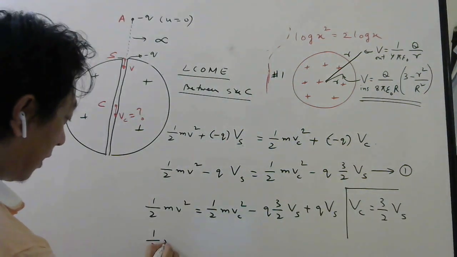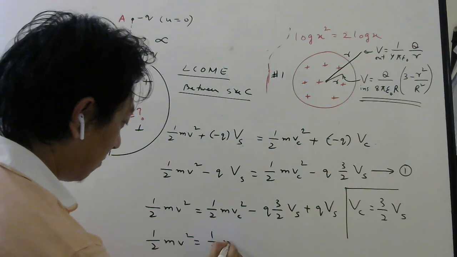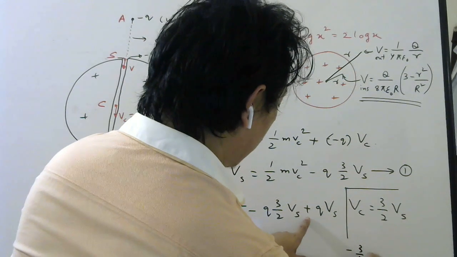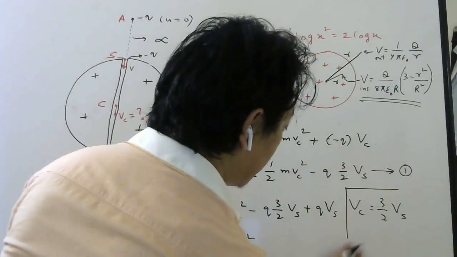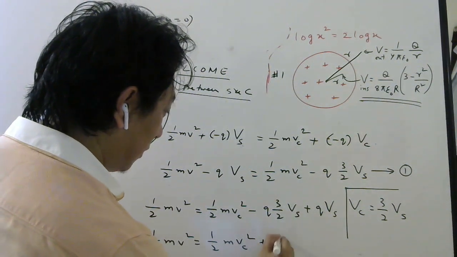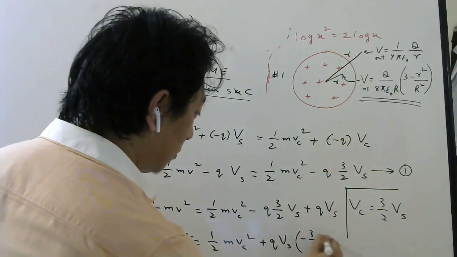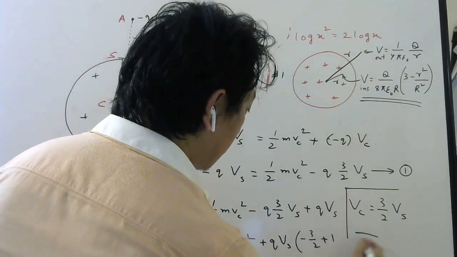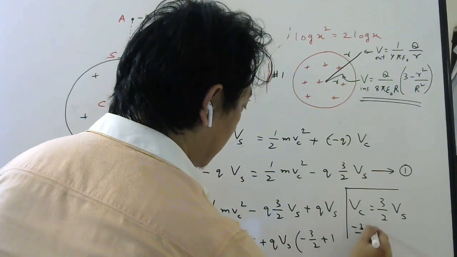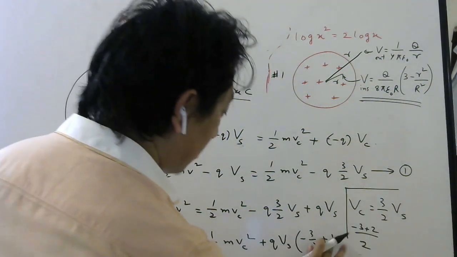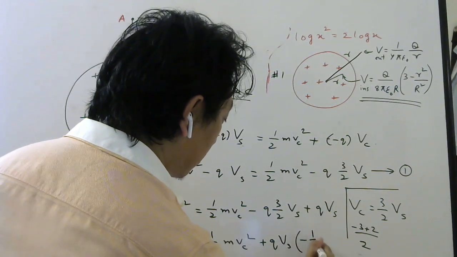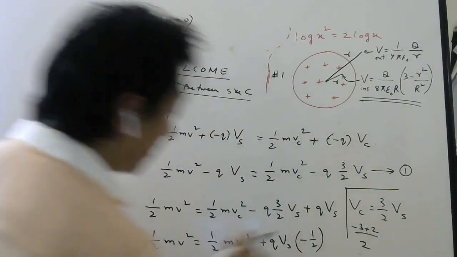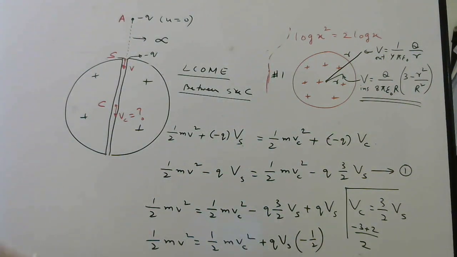Then I can write half mv square equal to half m vc square. This is minus 3 by 2, this is plus 1, right? So let me take plus qvs common. It will be minus 3 by 2 plus 1. So it will be minus 1 by 2, right students? It will be 2 minus 3 plus 2, right? LCM and all you should be able to tell. Okay, so this will be minus 1 by 2. So till here I found, but still I don't want this Vs. So what I will do, keep this as equation 1.